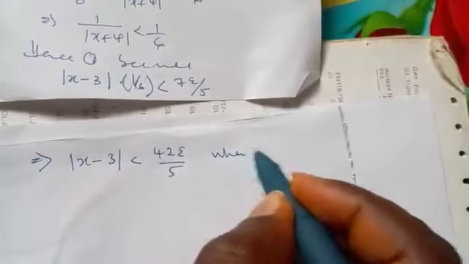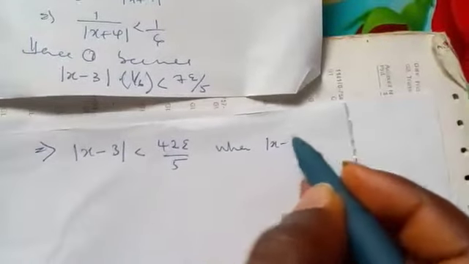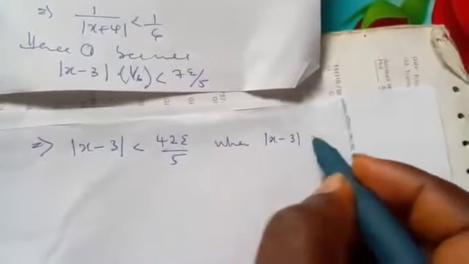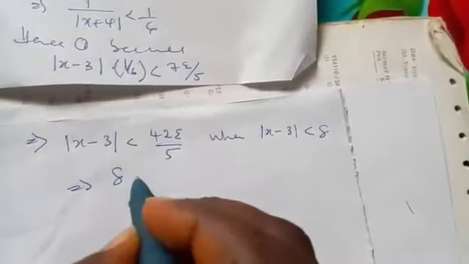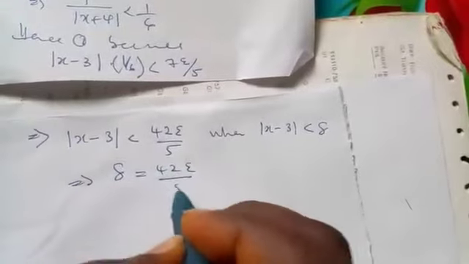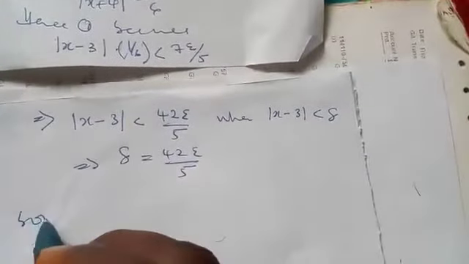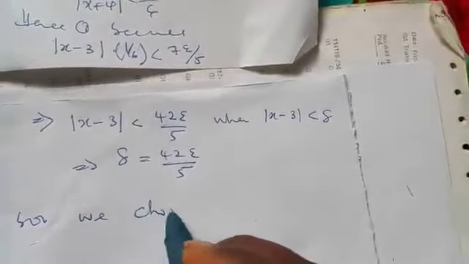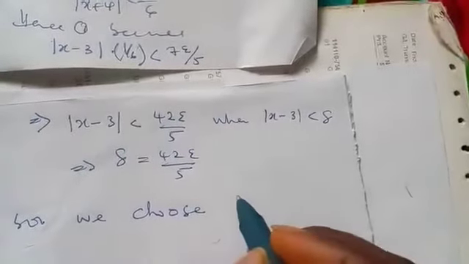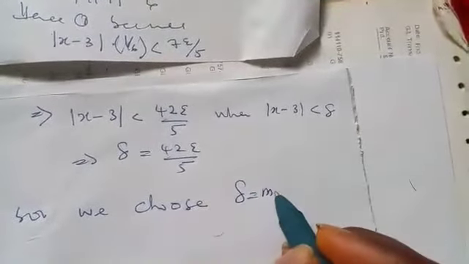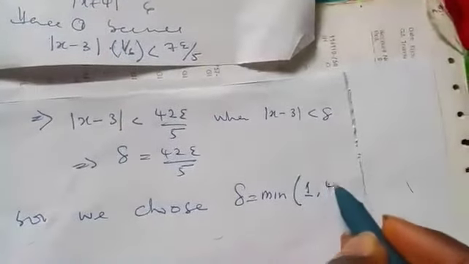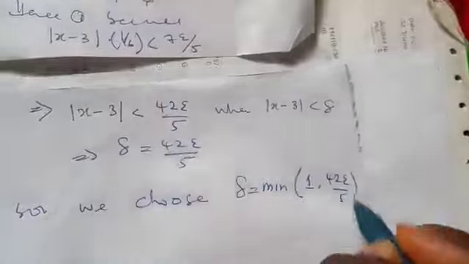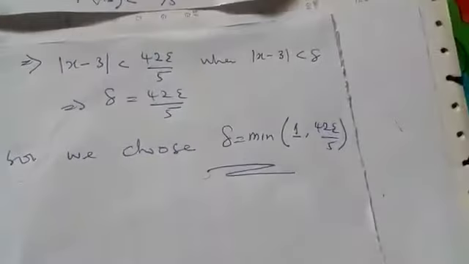So whenever s minus a, our 3, is less than delta, if you compare it, you see that delta is equal to 42 epsilon over 5. So finally, we choose delta to be equal to the minimum of 1 and 42 epsilon over 5. So that completes the proof. So we have found the value of delta to be that.